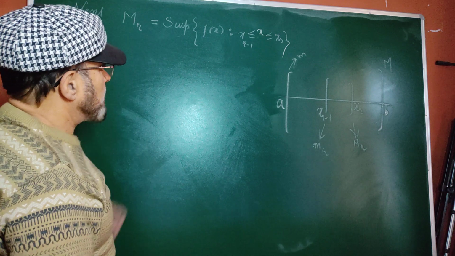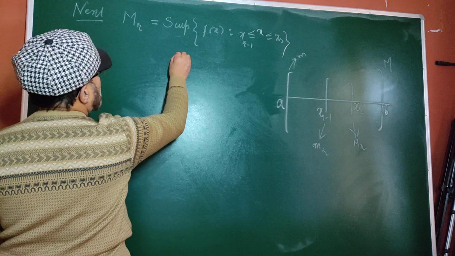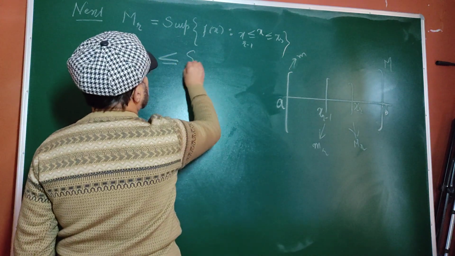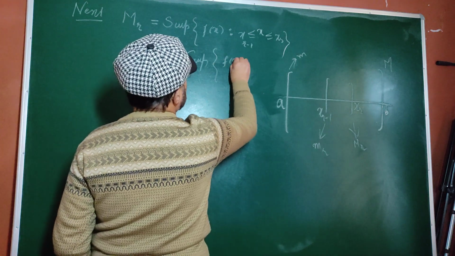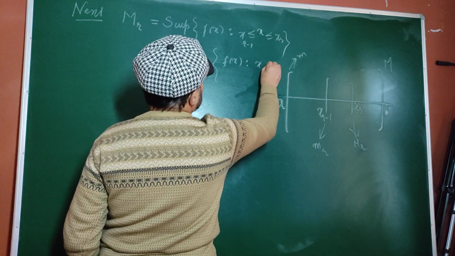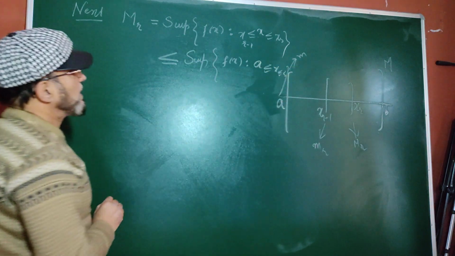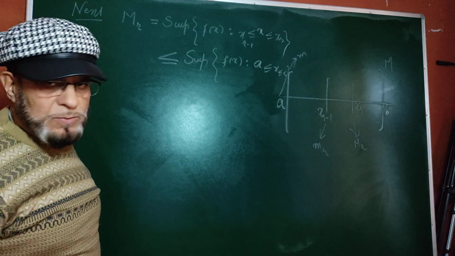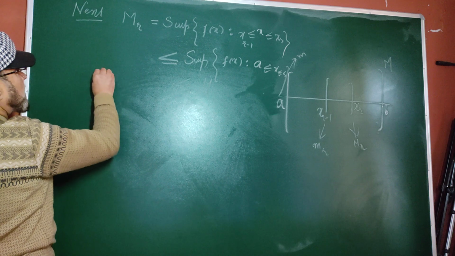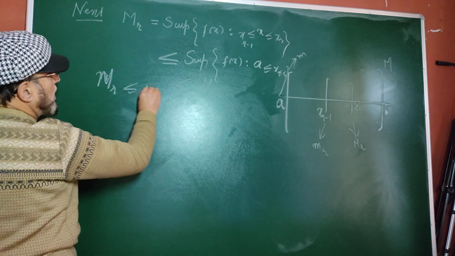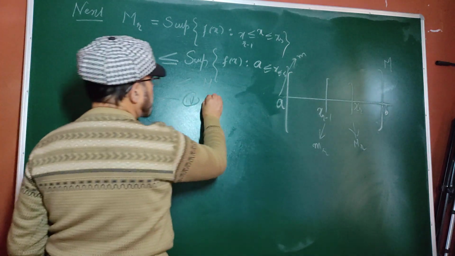And this is the supremum on the partition, which will obviously be less than or equal to the supremum of f(x) such that a is less or equal to x, less or equal to b, that means on the closed interval ab. And what is the supremum of f on the closed interval ab? It is capital M. So we have developed the relation that capital MR is less or equal to M. This is the fourth equation.